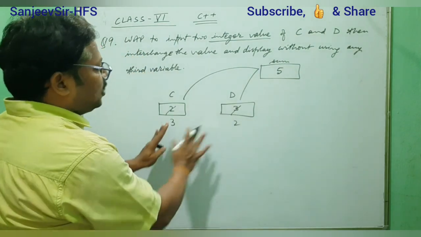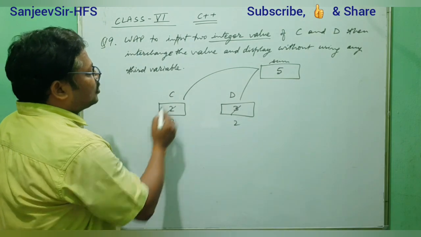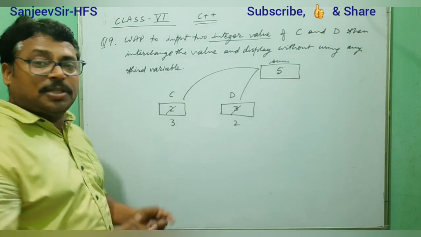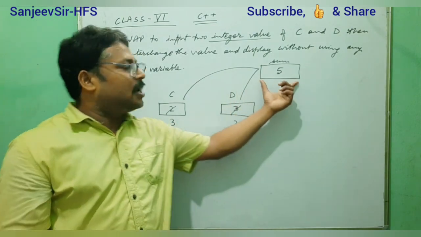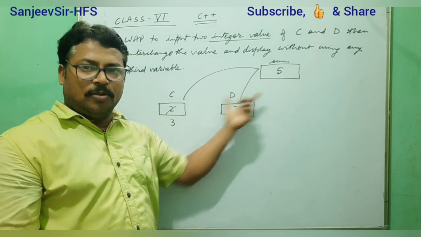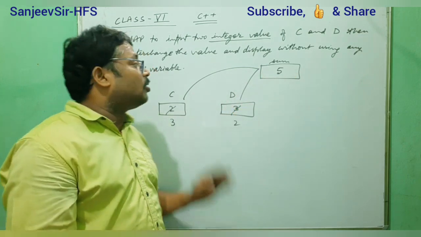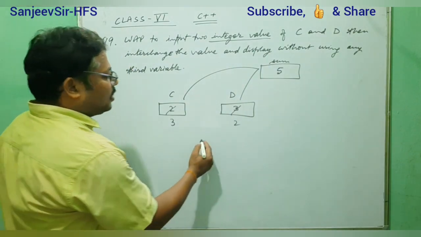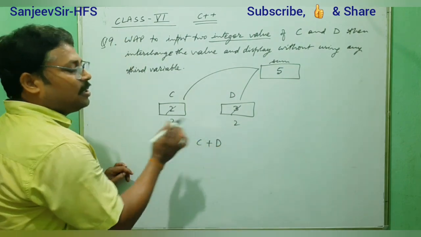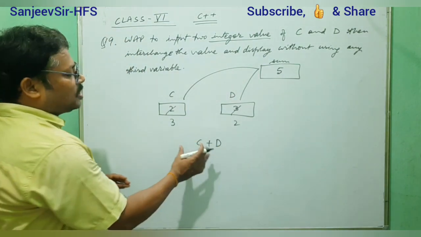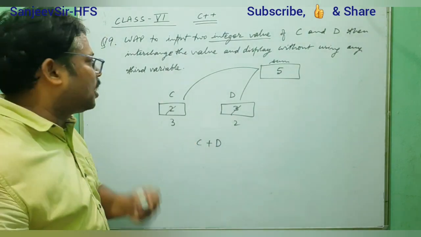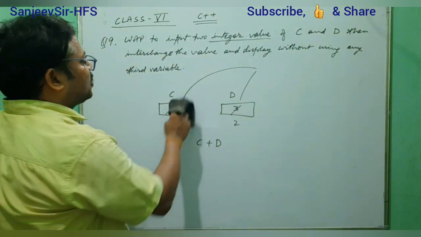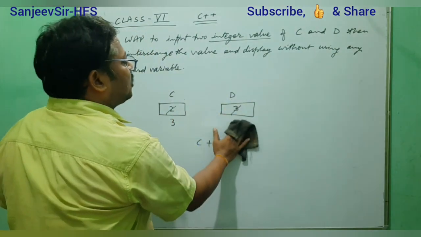And in such a way you think, you feel. So what happened? So C value is now 3 and D value is now 2. Understood? But the question is, you will say, sir, the sum is added here, so you are storing that sum in a third variable. No, we are not going to store it in another third variable. We are using it like that, C plus D. This is C plus D. Yes or no? So C plus D one time. So you think like this. So now this is C plus D, processing that, and we are storing that like this.